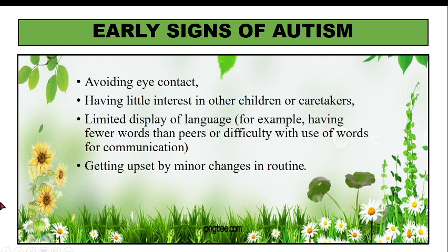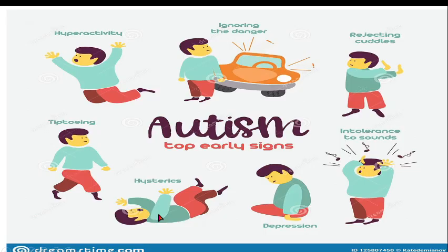All children have their own routine activities which are carried out every day. If minor changes are there, then the child gets upset. This is another slide on autism. The child will be very hyperactive. The child will not be able to identify whether they are in danger or not. Suppose a vehicle is coming, the sound is there, but the child is not moving to the side. Then rejecting cuddles. Cuddles means if someone wants to hug the child or pick the child up, the child does not like others to cuddle him.